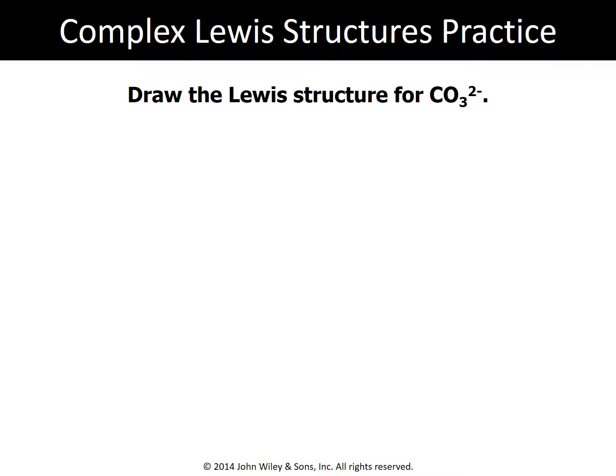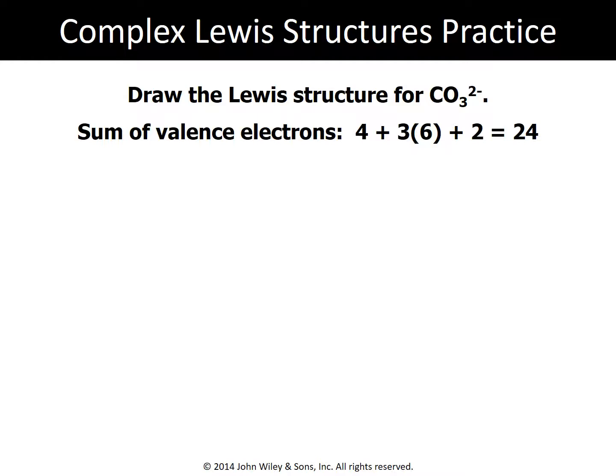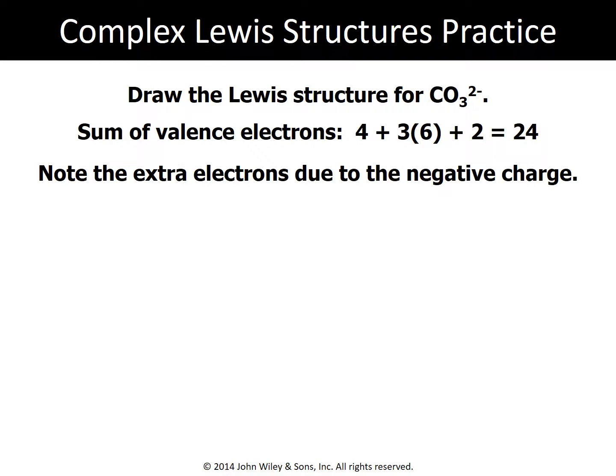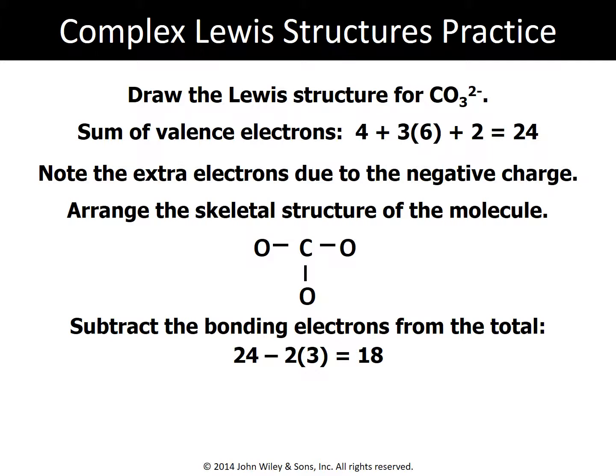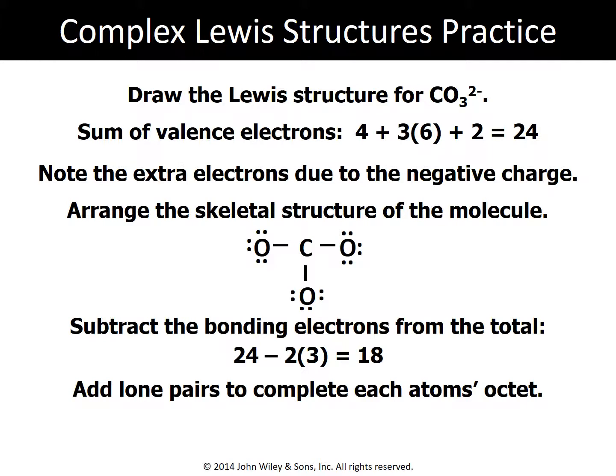Let's go ahead and try another complex one with a negative charge. We'll add up our valence electrons, so this time we have 4 from carbon, 6 from each oxygen, and here our negative charge is 2, so we're going to have 24 total electrons. We're going to arrange our skeletal structure, again starting with our central atom of carbon. We know that oxygens like to have 2 bonds to help fill their octet, and we're going to have 18 to surround on the outsides.